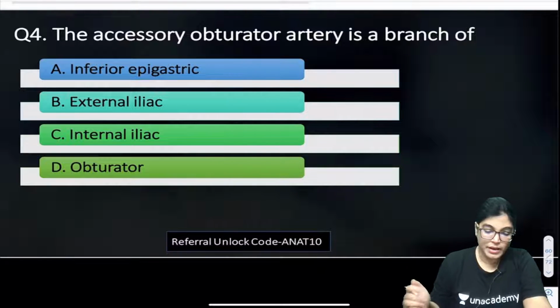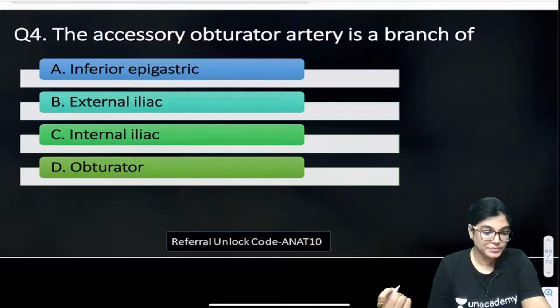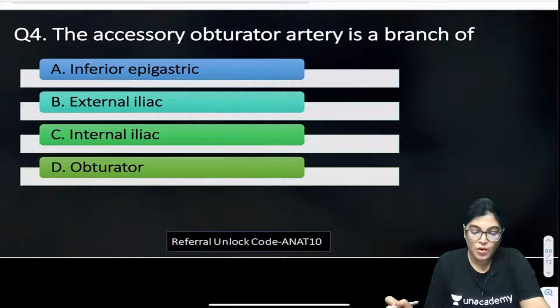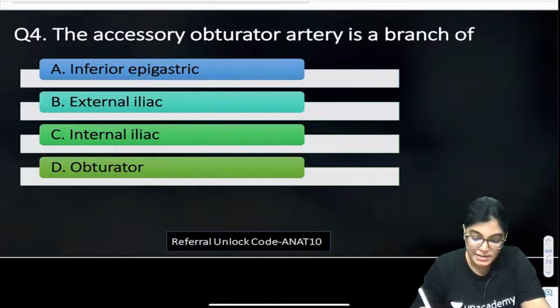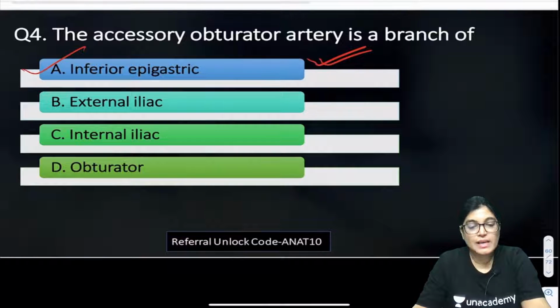Okay, so let me explain. Harini is telling it's A. Now let me explain. Actually, the correct answer is A. Accessory obturator artery is actually the branch of inferior epigastric artery.